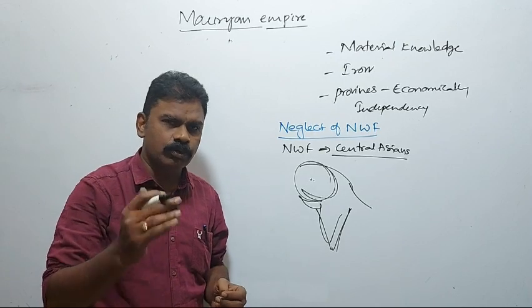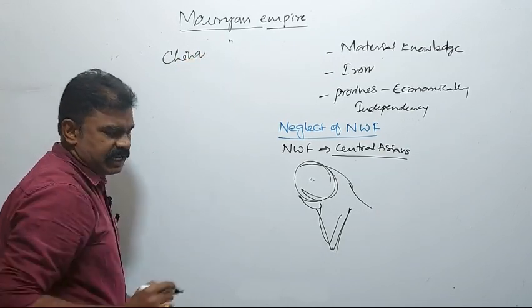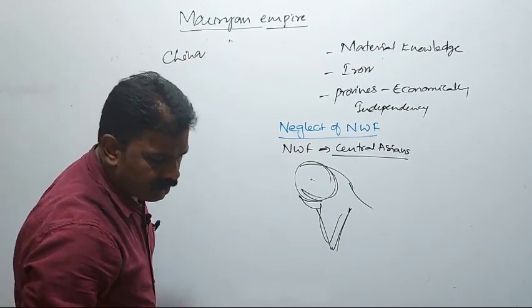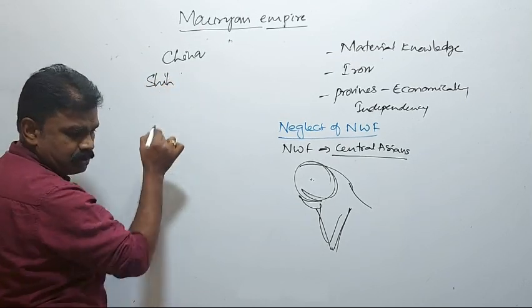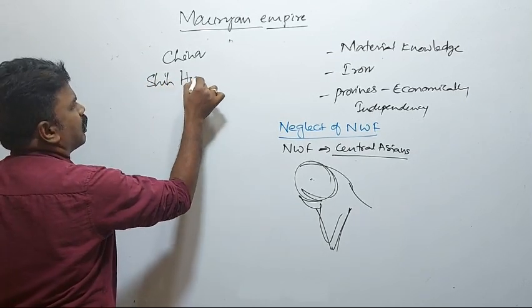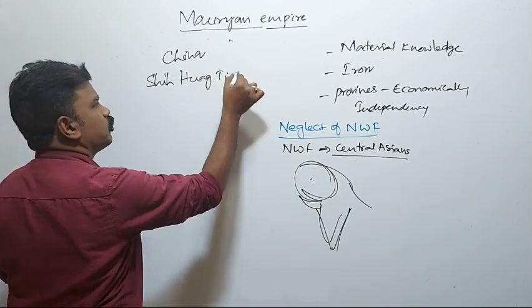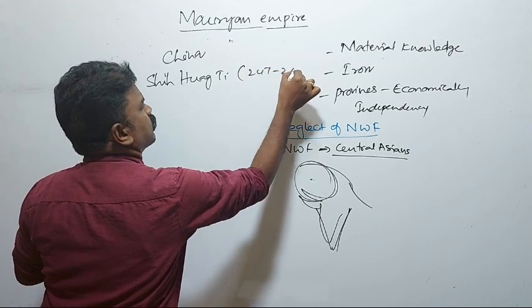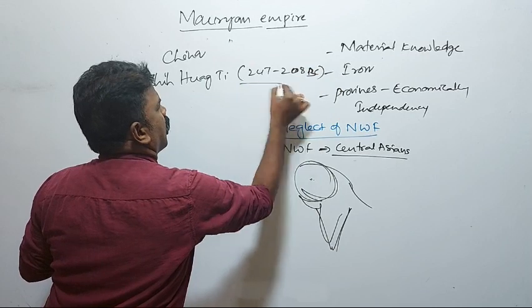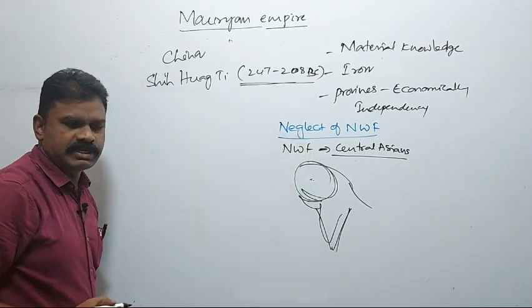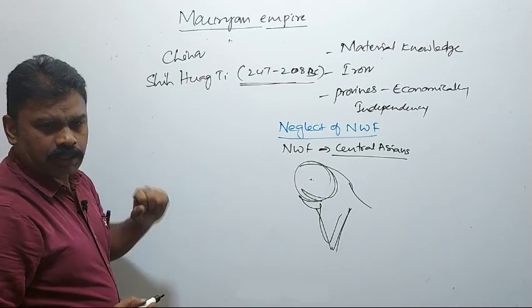For example, the Chinese ruler Shi Huangdi ruled from 247 to 208 BC. He was almost a contemporary of Asoka.